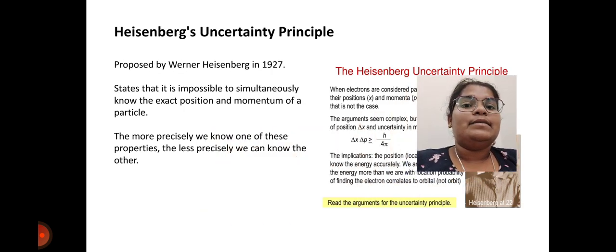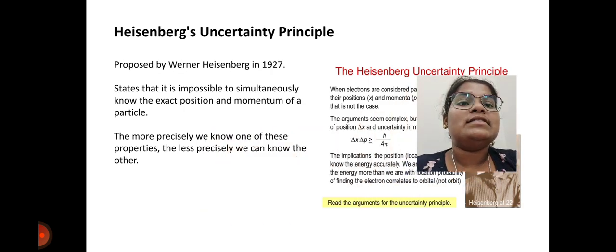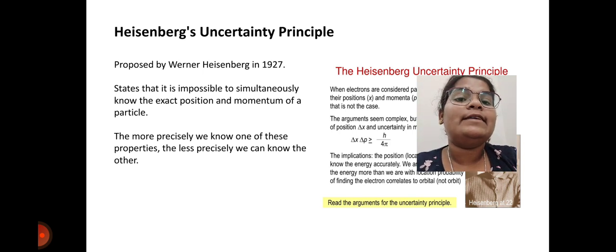Heisenberg's uncertainty principle, proposed by Werner Heisenberg in 1927, states that it is impossible to simultaneously know the exact position and momentum of a particle. The more precisely we know one of these properties, the less precisely we can know the other.